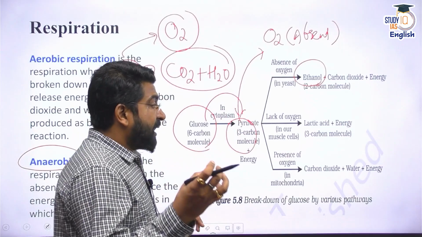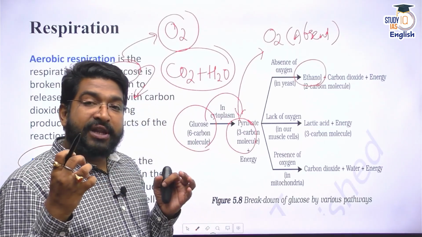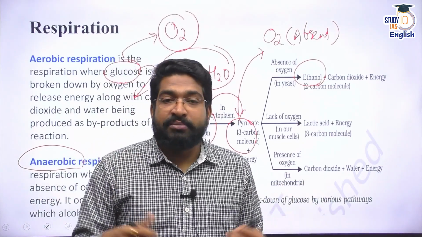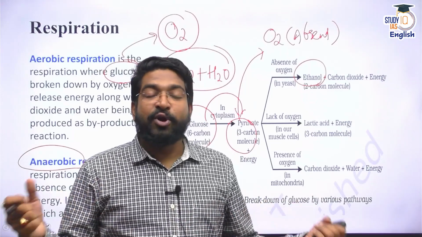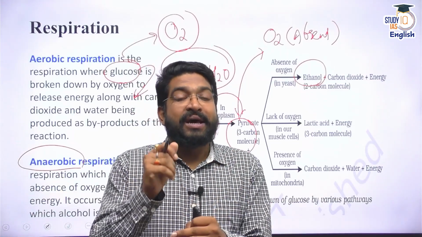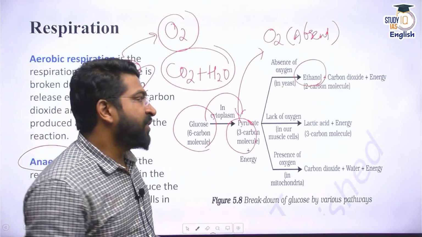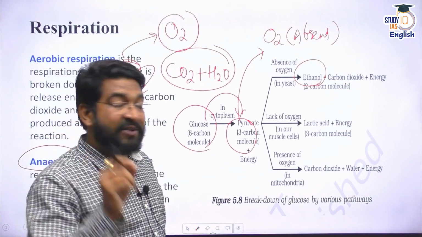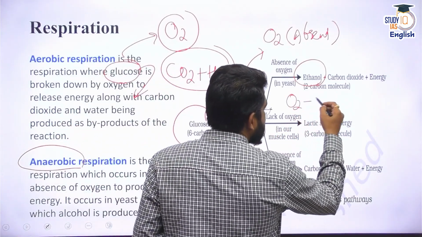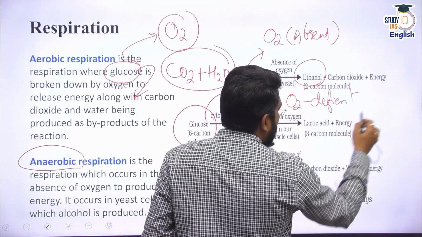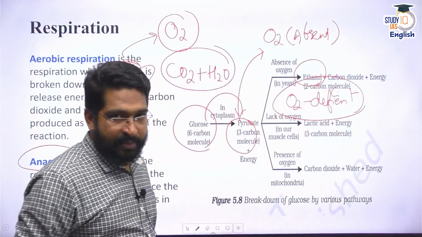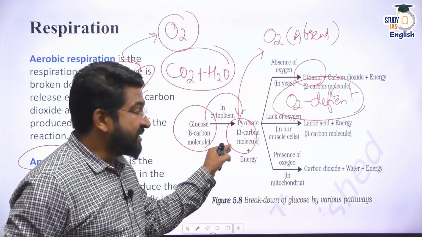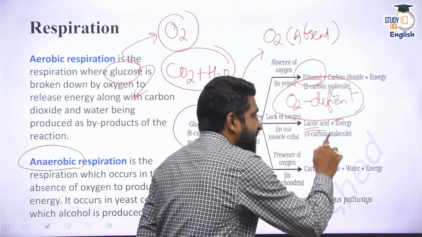Apart from that, in our muscles, if I do not have enough oxygen, say I am working out, and my muscles need more oxygen, but my other life processes need oxygen as well. What muscles do is they will let go of this aerobic respiration, and for some time they will undergo some amount of semi-aerobic or semi-anaerobic respiration. Oxygen is deficient. Now, when I say oxygen is deficient, I wouldn't say completely absent. In such a case, this glucose in cytoplasm breaks down to pyruvate, and where oxygen is not present, it becomes lactic acid, plus it will give you energy.